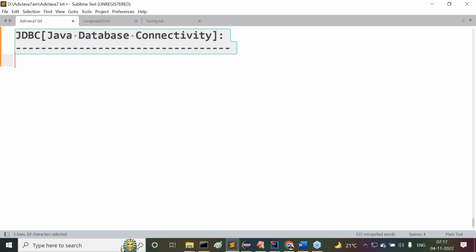Instead of sending SQL queries from SQL prompt, that means from Oracle console, that is Oracle client, I want to provide a Java program. Inside my Java program, I will write my required SQL query. I will send a request from my Java program to the Oracle database with an SQL query. Oracle database will execute that SQL query, will perform some operations on the database, and it is able to get some results. That response will be given back to the Java application. Now Java application is able to represent that results, what it is getting from database.